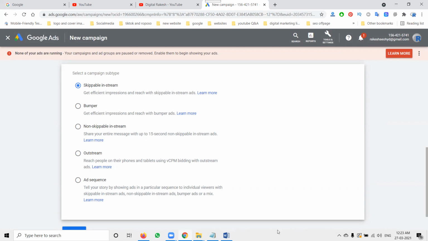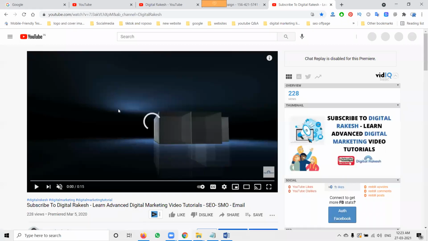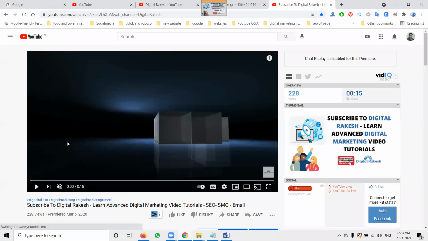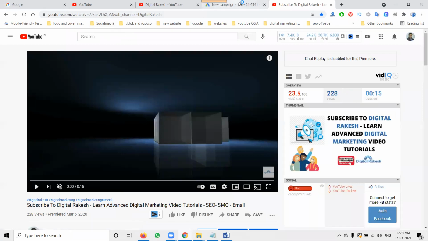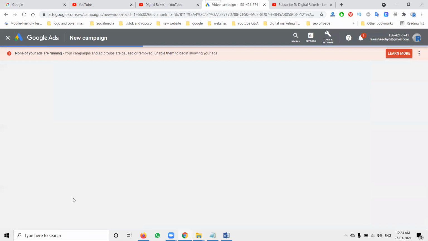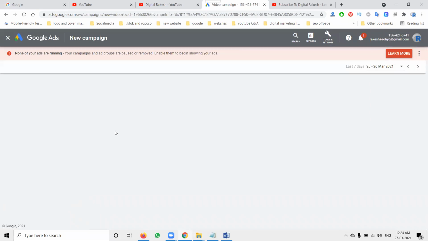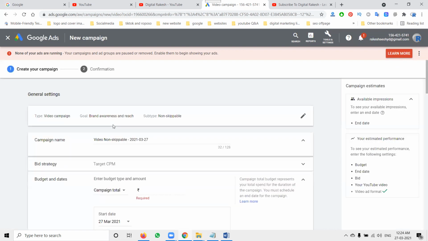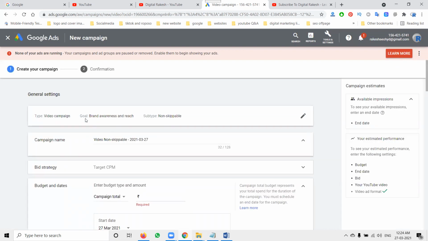Now I'm selecting the one video here. This video is exactly 15 seconds, so now I'm starting non-skippable. Why? Because it is up to 15 seconds. Continue. It will check the supported skippable and non-skippable formats. First, based on the video, they will give the option of skippable and non-skippable. My goal will be awareness and reach, and the option will be non-skippable.